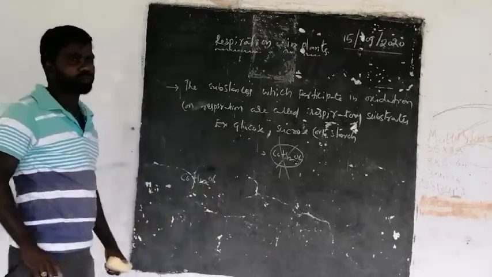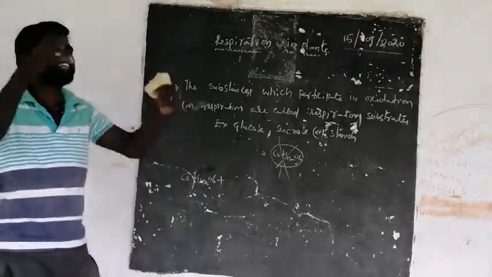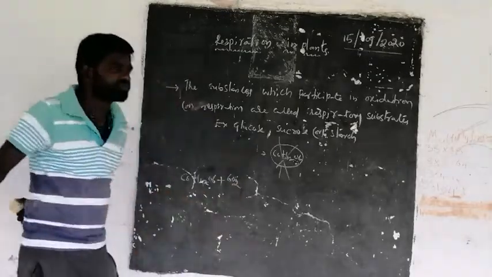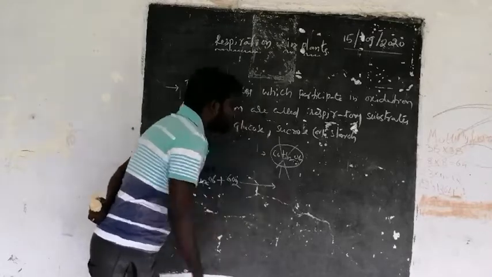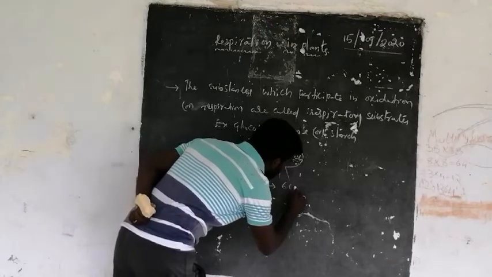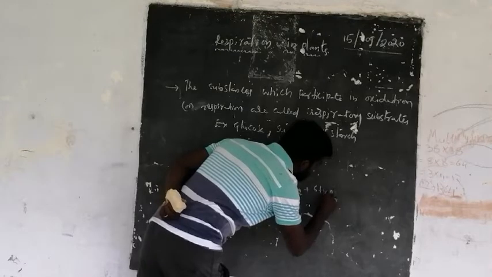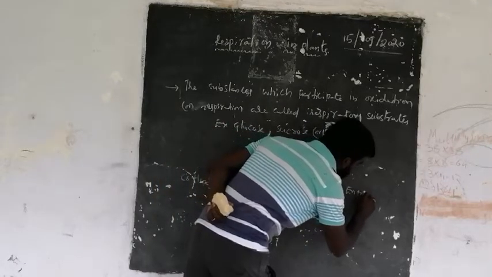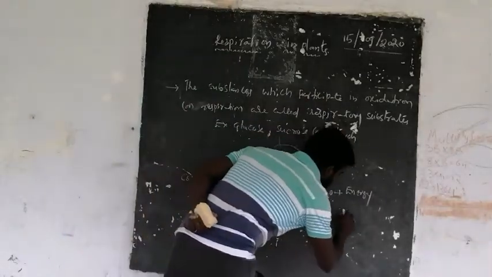C6H12O6 is the glucose molecule, and it is oxidized with 6O2 to release energy: 6CO2 plus 6H2O plus energy.